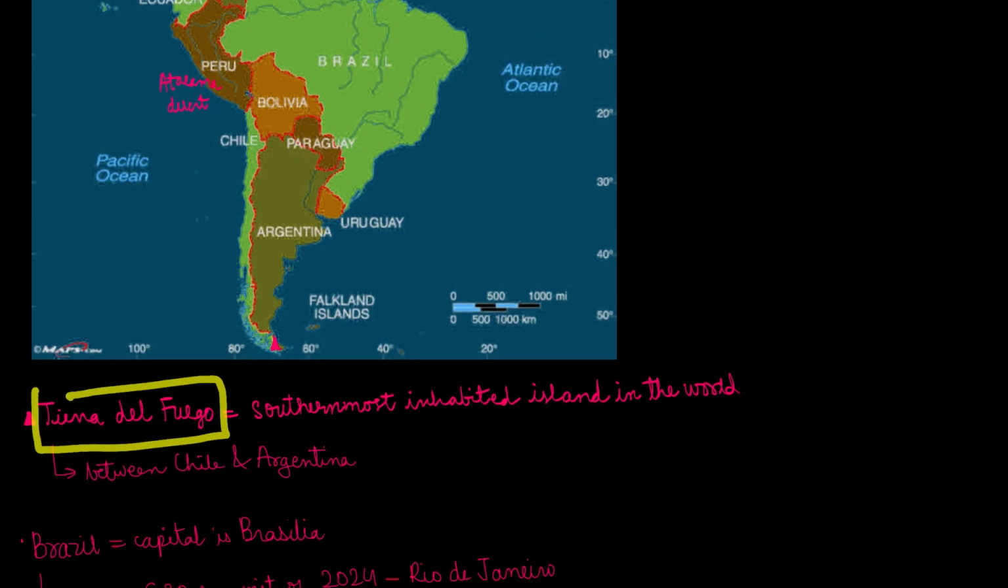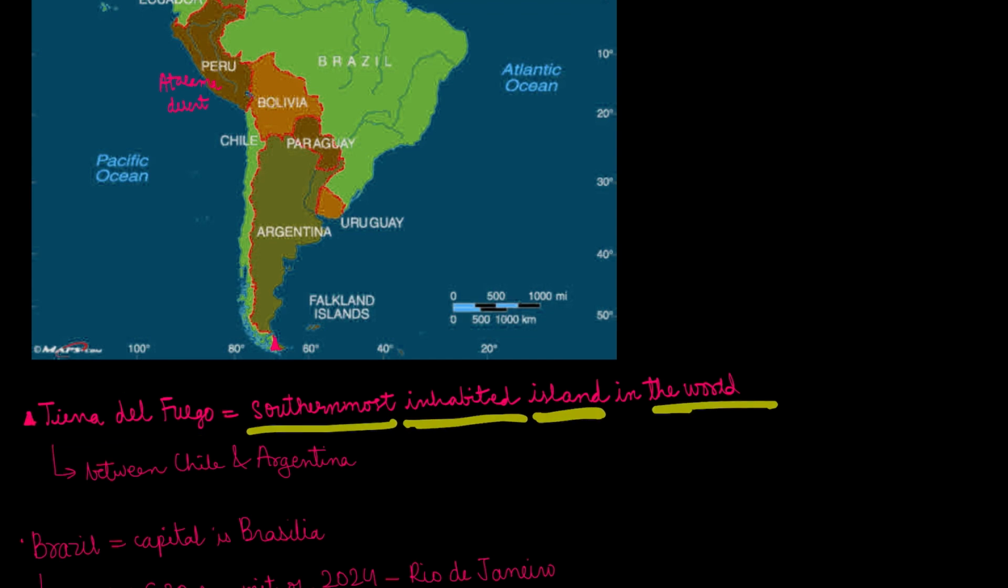Terra del Fuego. This is the southernmost inhabited island in the world. So this is the location of Terra del Fuego, which is the southernmost inhabited island in the world. It is between Chile, this is the country of Chile, and Argentina. This is called Terra del Fuego.